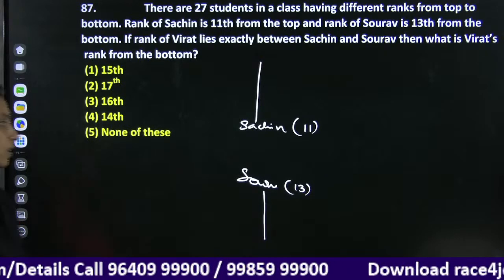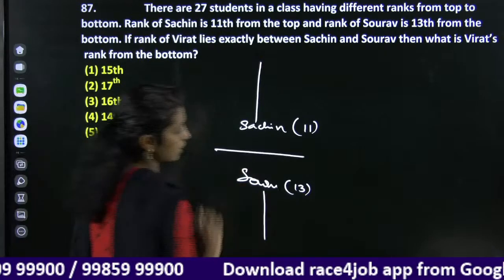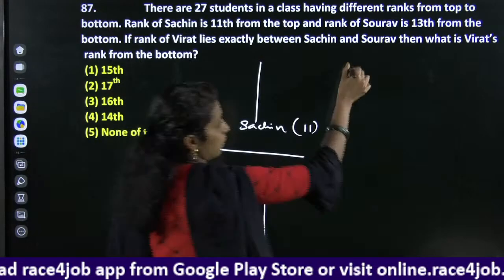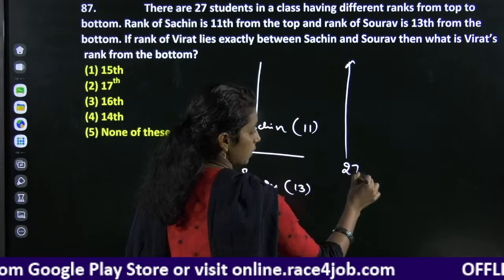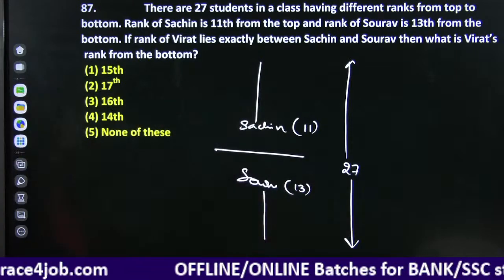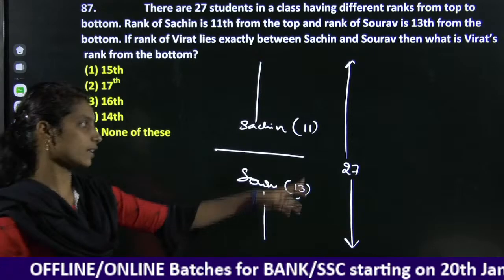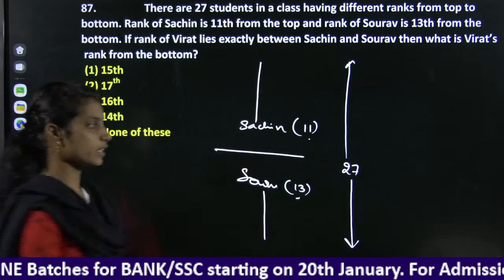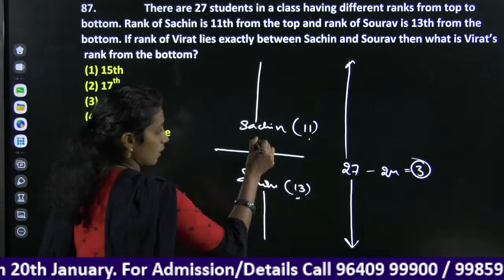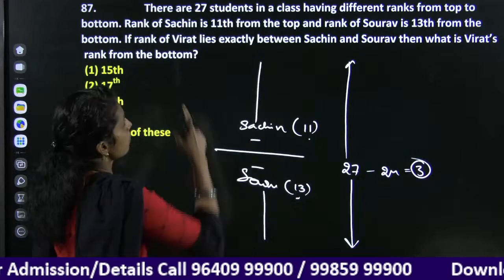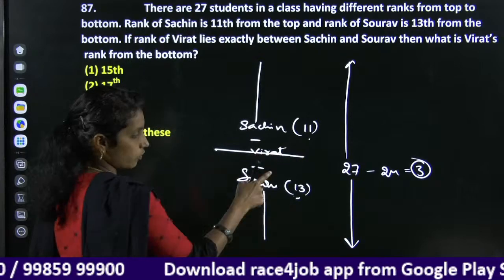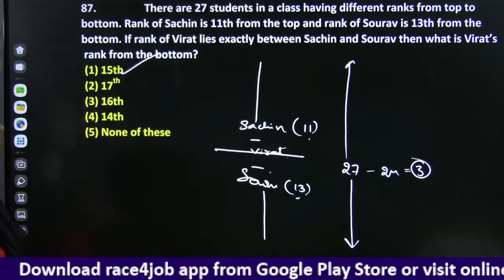Okay, exactly in the middle, he placed. Right, how many persons are there here in our class, 27 persons. Of those 27 persons, we are considering 13 and 11, how much, 24. 27 minus 24, it is 3 persons, right? Here we have one person and here we have one person and Virat is here. 13, 14, 15 and our answer is 15th from the bottom.